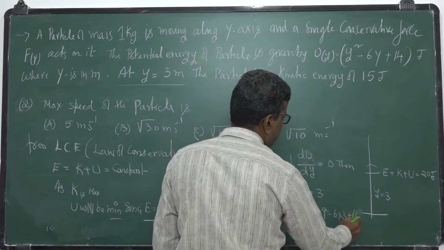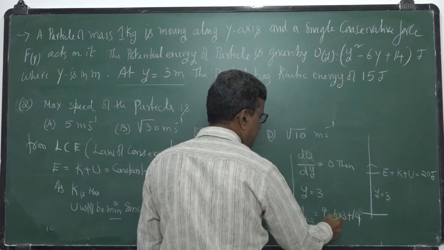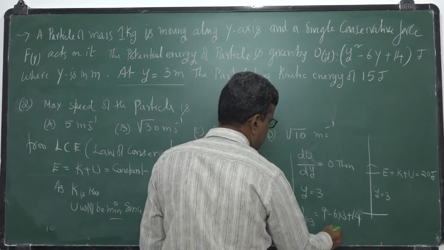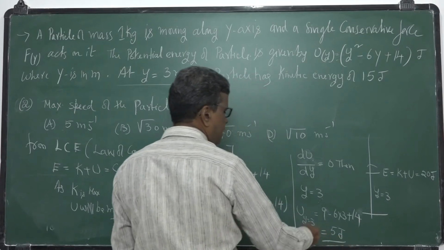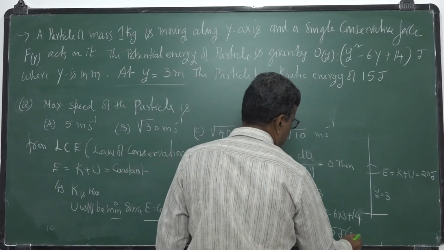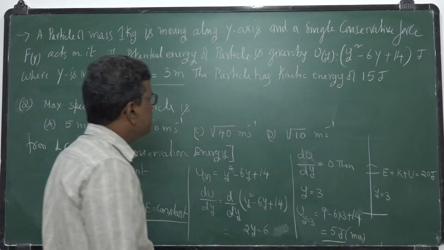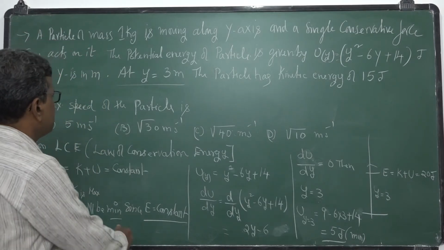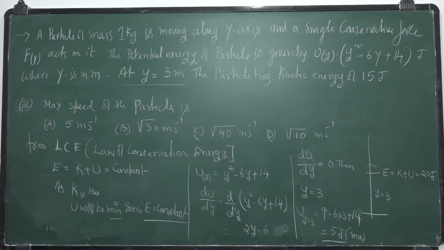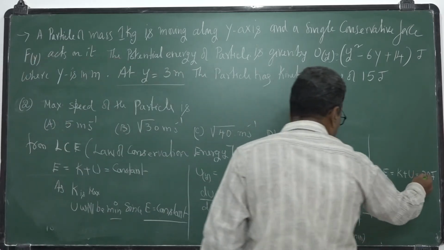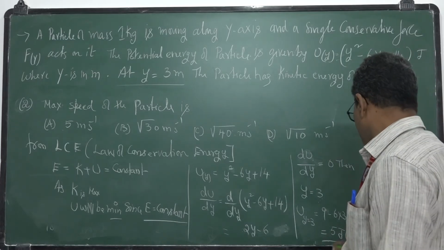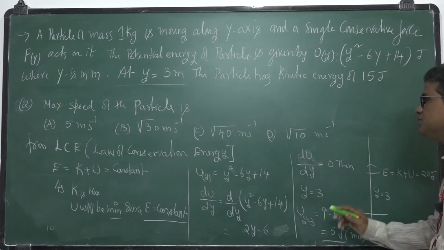As we found already, 9 minus 18 plus 14 gives 5 joules. So this 5 joules is the minimum potential energy. So what is the maximum kinetic energy? The total energy is 20 joules and the minimum potential energy is 5 joules, so kinetic energy is 15 joules.